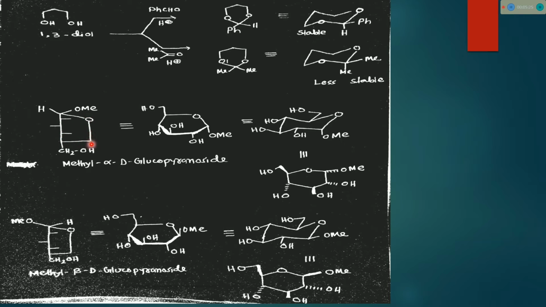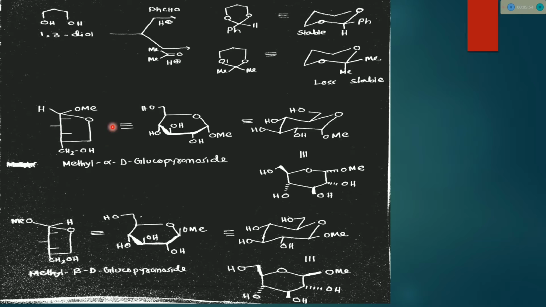This is not any carbon or CH2 group. So we can draw the six-membered ring like that. This oxygen is here, and at carbon 1, OMe is there. At carbon 2, the OH is on the right side. This is the symbol of OH, and we draw it like that.